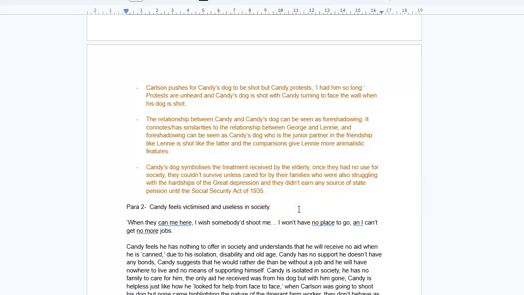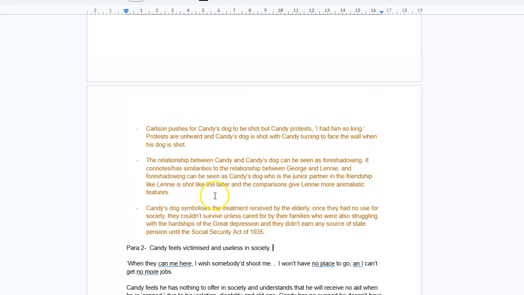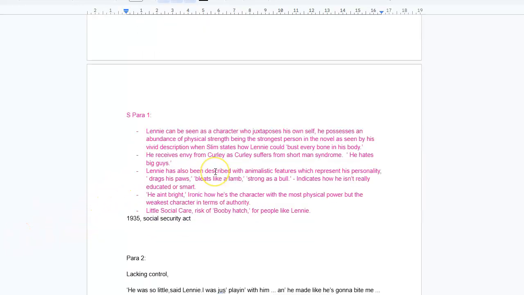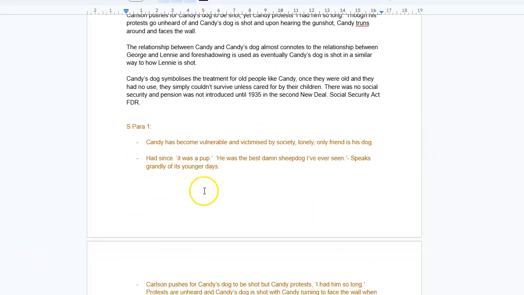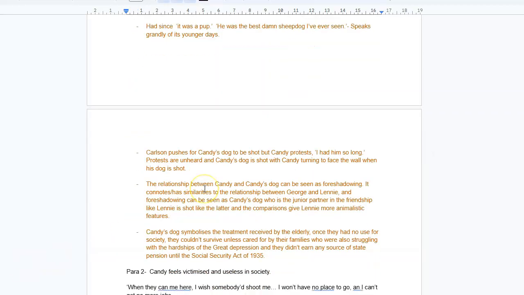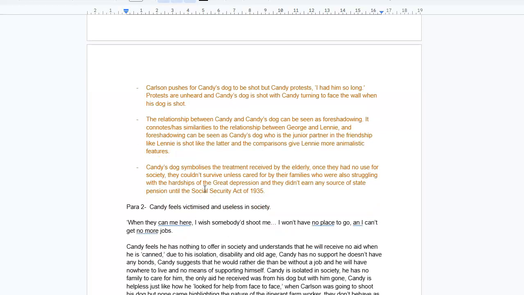And also, the relationship between Candy and Candy's dog is almost like a sense of foreshadowing. It has similarities to the relationship between George and Lennie, because as I've talked about earlier, Lennie is also portrayed with lots of animalistic features. Actually, I can have a look here. You see here, Lennie, for example, is being described as dragging his paws, but he's like a lamb. And this animalistic nature of Lennie can tie in with the relationship between Candy and Candy's dog, because the dog is almost representing Lennie, and Candy is almost like George, being in control.